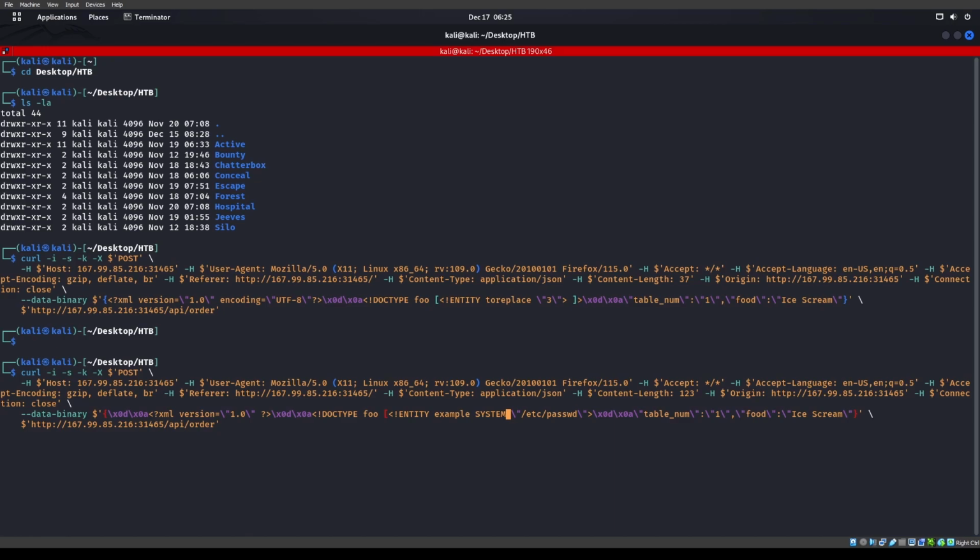Food, instead of food, I'm going to do an and example. We actually want to get rid of the quotes here. We just want to say and example with that, right? Let's enter there. Let's see what we get. See if we can actually curl it or not.